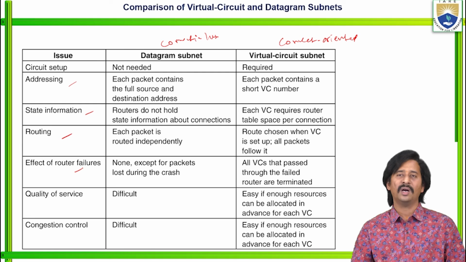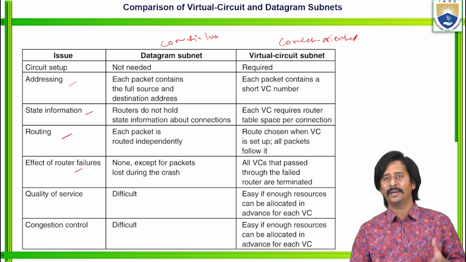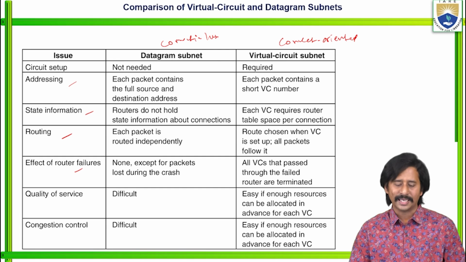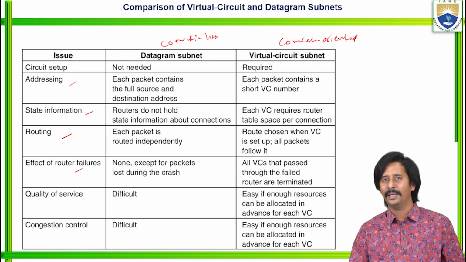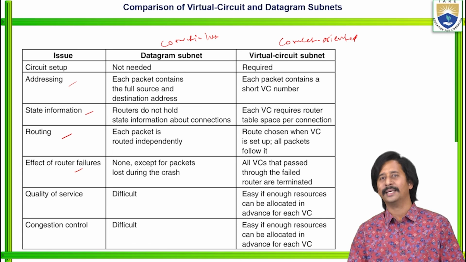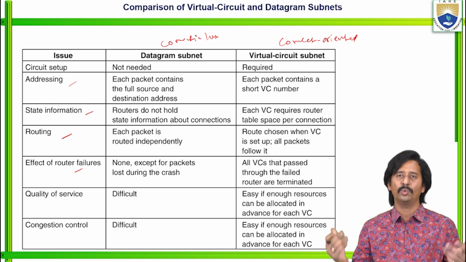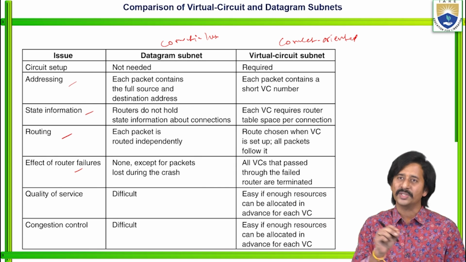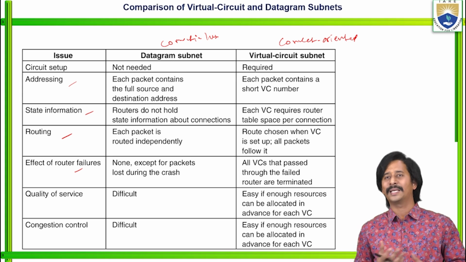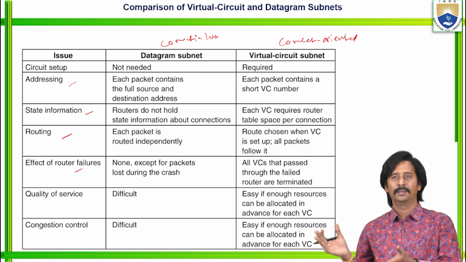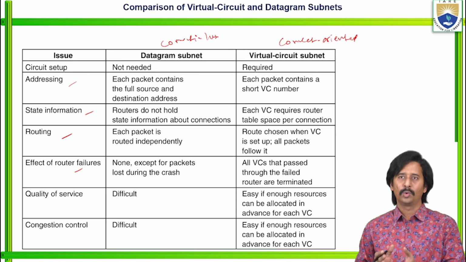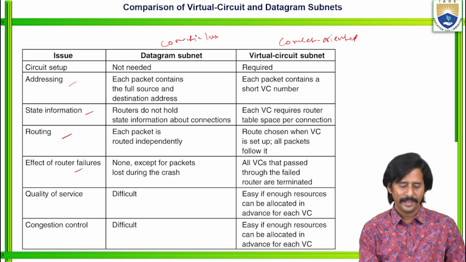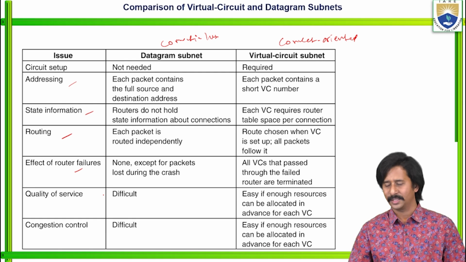Next issue, effect of router failures. What happens within that subnet if any router fails? In case of datagram subnets, nothing much happens except for packets lost during the crash, because each and every packet chooses its own path. Whereas in case of connection oriented, all the virtual circuits that pass through that failed router are terminated, because all the packets passing through that router are terminated as the router is no more.